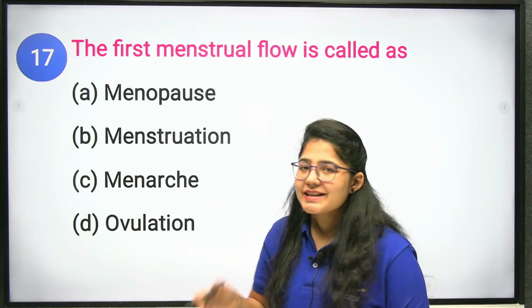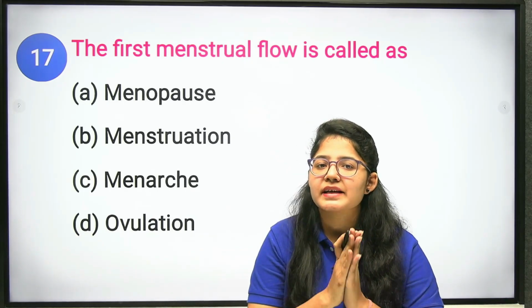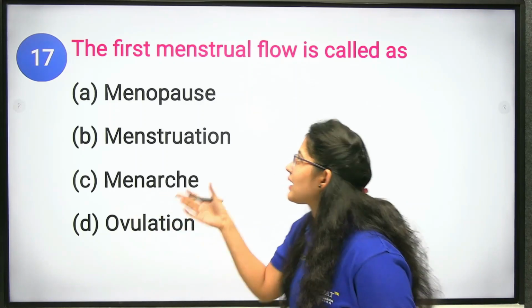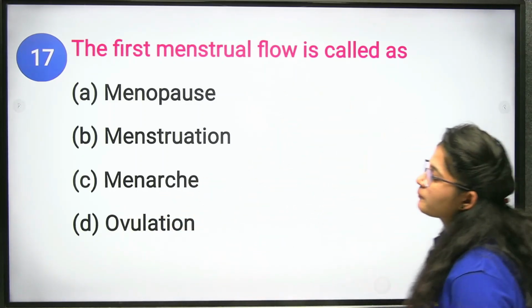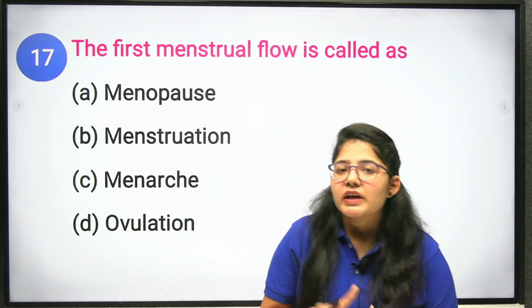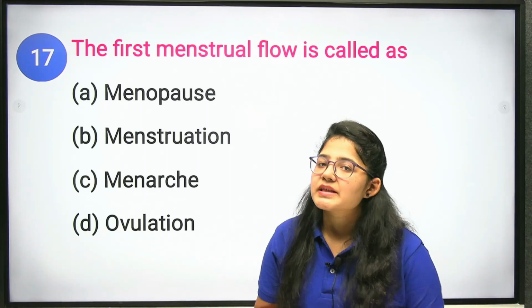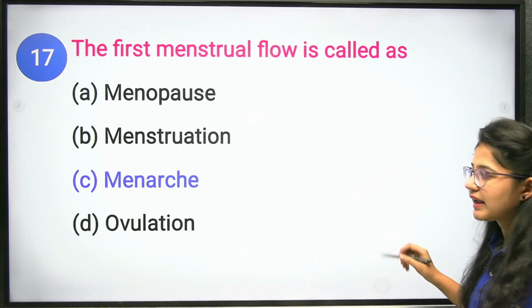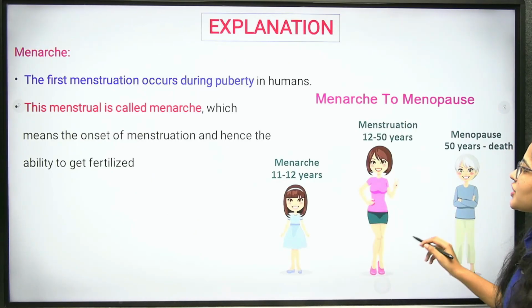Menarche is the first day when you get your periods in your life. This is the first menstrual flow. Ovulation is the ovulatory phase where the ovum is released. Clear? So, what will be the correct answer? That is menarche. Okay. Next question.